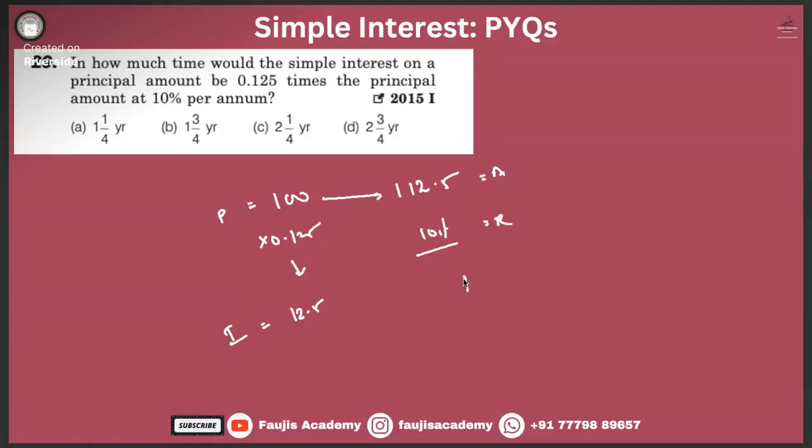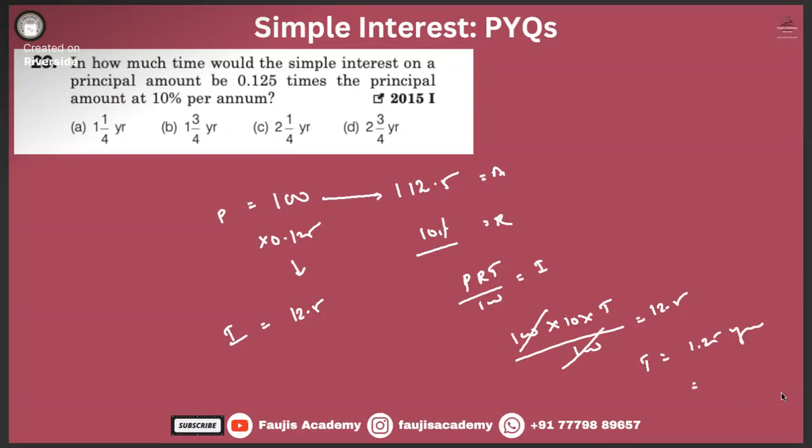Time is nothing but PRT by 100 is equal to I. P is 100, R is 10, time we need to find, divided by 100 is equal to I, 12.5. This one gone. Then T is equal to how much? 1 and 1 by 4, right? Yes or no, guys?